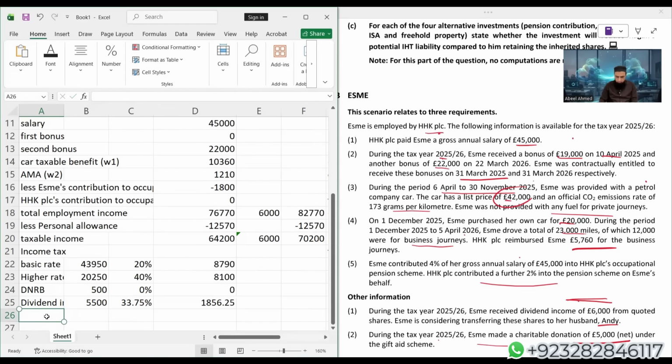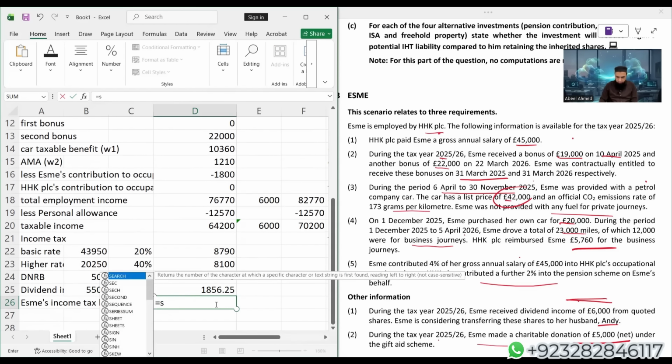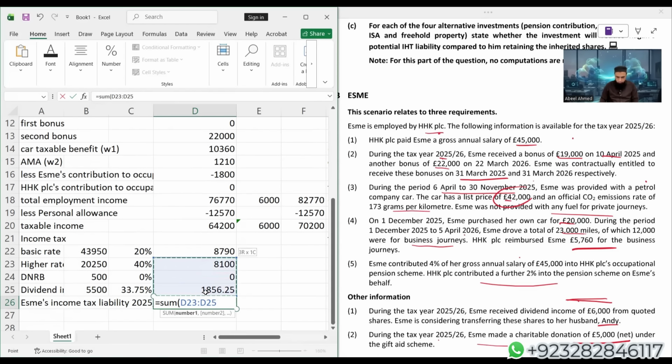So here comes ESME's income tax liability. Again, I'm using the sum formula. I'm getting 18,746. Let us recheck if there is any correction needed.